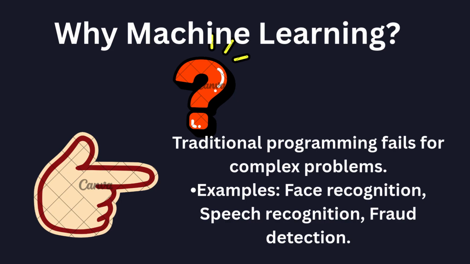In speech recognition, people speak with different accents, speed, and background noise. Traditional rules cannot handle all these cases. In fraud detection, fraud patterns change again and again. Fixed rules quickly become useless. So, machine learning is required to learn from data, handle complexity, and solve problems where traditional programming fails.